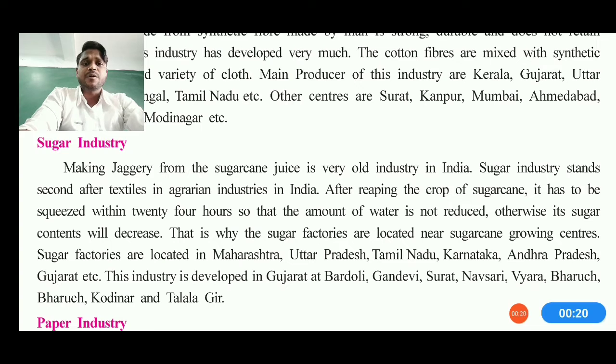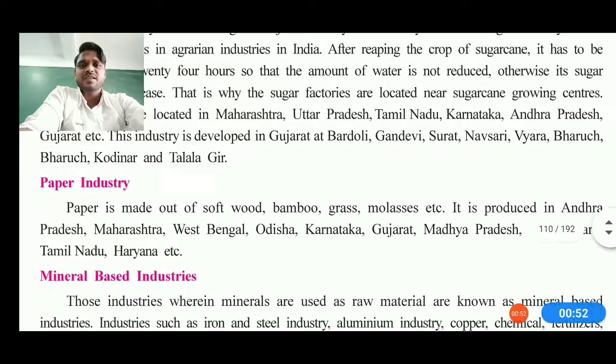So we can say that is why the sugar factories are located near the sugarcane, and near the sugar mills. The sugar factories are also located in Indian states like Maharashtra, Uttar Pradesh, Tamil Nadu, Karnataka, Andhra Pradesh, and Gujarat. This industry is also developing in Gujarat at Bardoli, Gandevi, Surat, Navsari, Vyara, Bharuch, and Kodinar. Apart from that, Talala, Gir also. So these are the industries located in Gujarat related to the sugar industry.